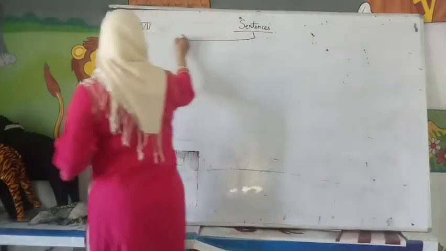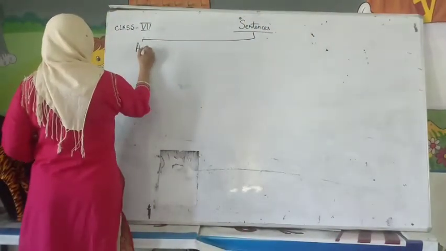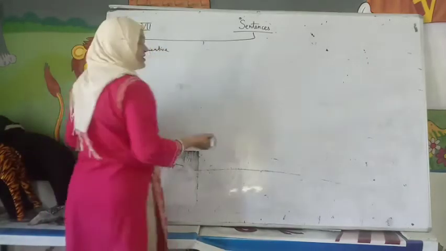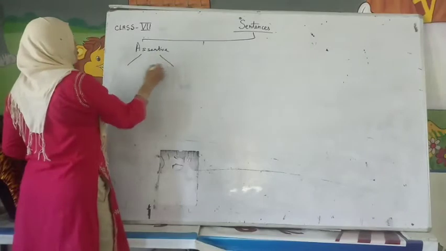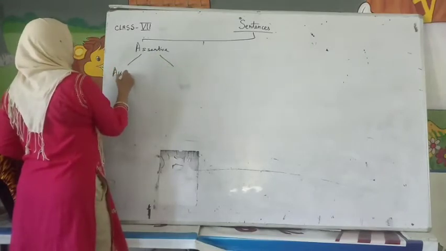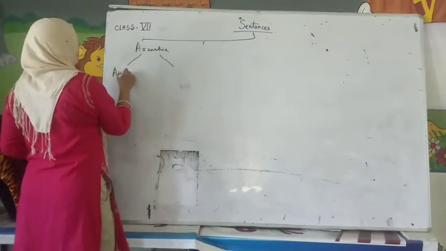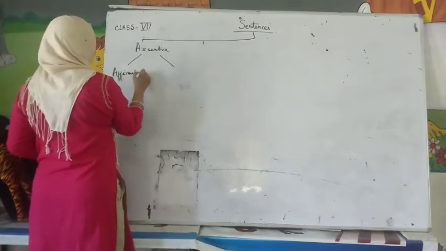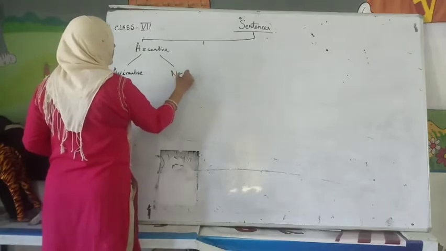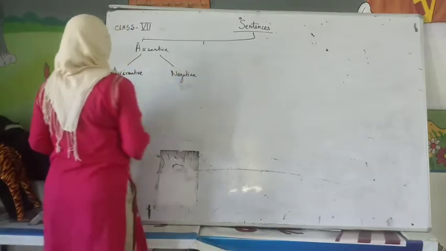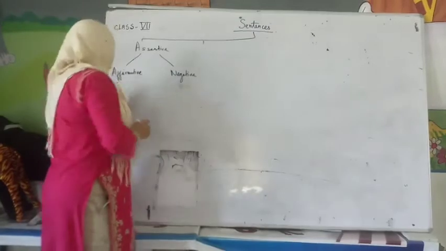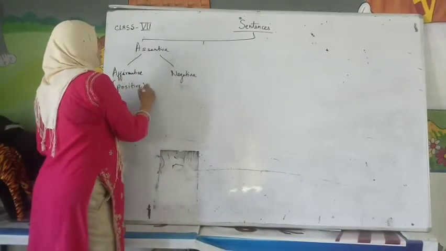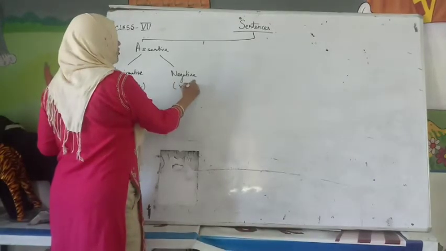We have assertive sentences, which are simple sentences, and they are divided into two: affirmative and negative. Affirmative are positive sentences and negative are with using not.